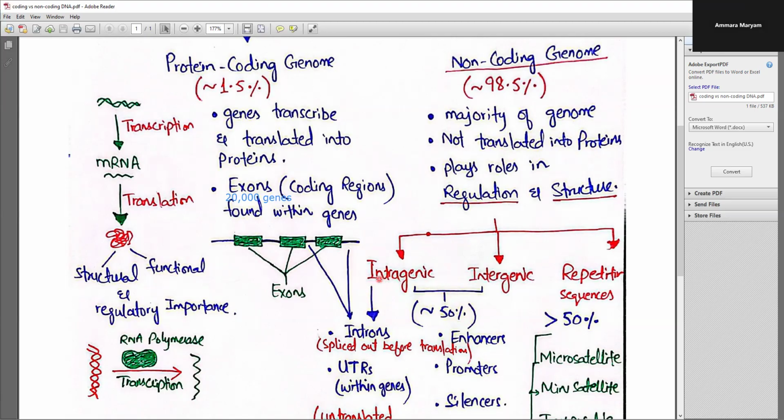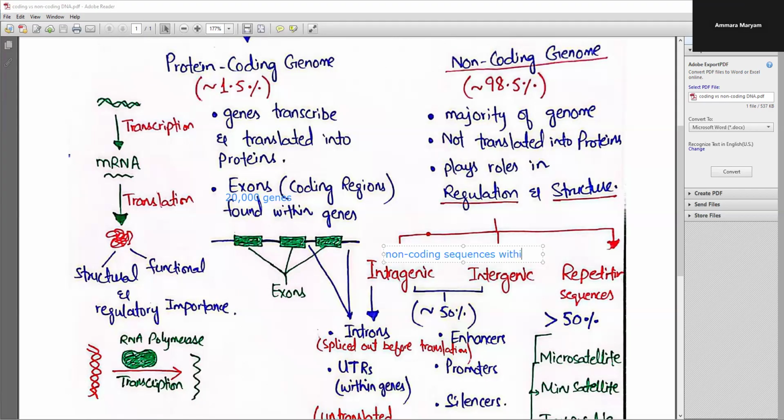Intra means within. So these intragenic sequences are the non-coding sequences that are present within a particular gene.